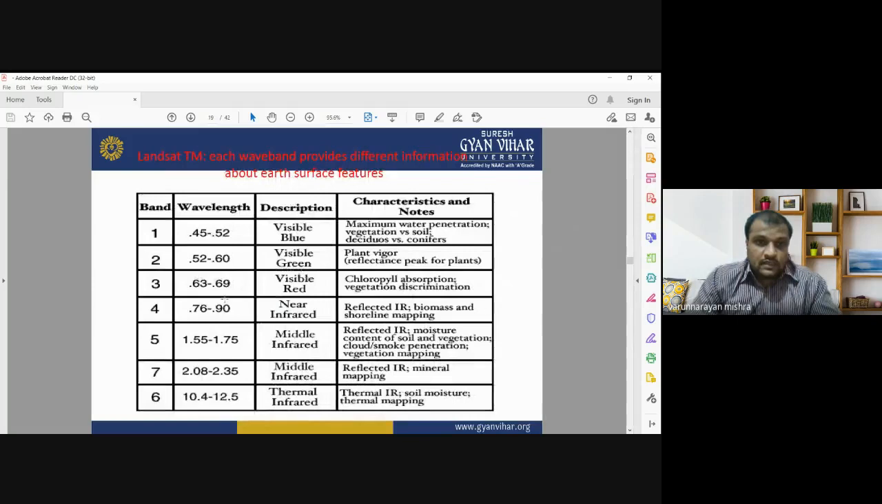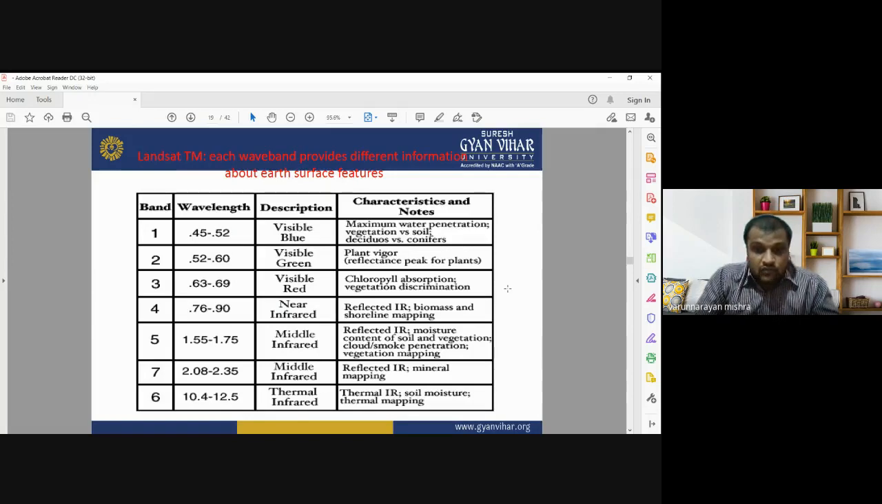So this is the table of Landsat TM wavelength intervals. Each wavelength interval provides different information about Earth surface features: band 1, band 2, band 3, 4, 5, 6, 7. Band 1 has a wavelength range from 0.45 to 0.52 micrometer, band 2 from 0.52 to 0.60, band 3 is from 0.63 to 0.69, band 4 is from 0.76 to 0.90 micrometer, that is the near infrared band.